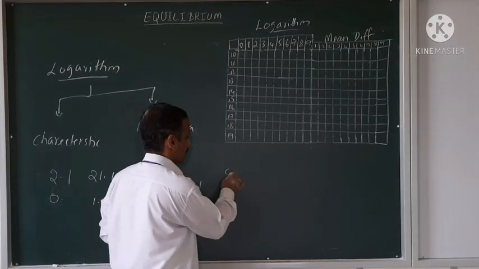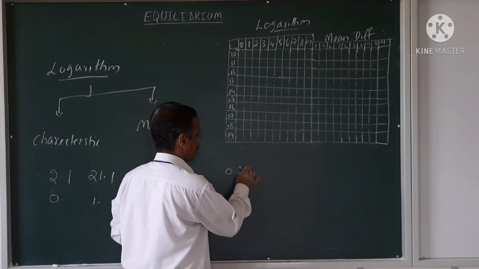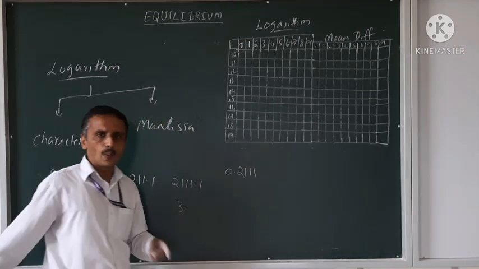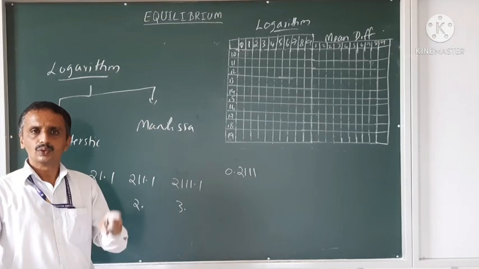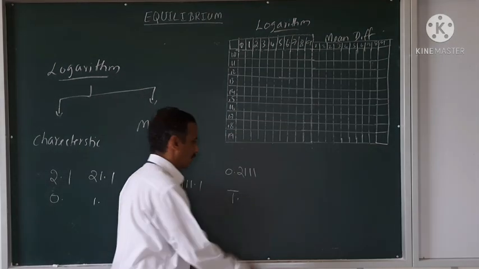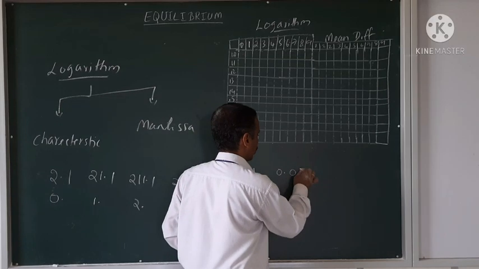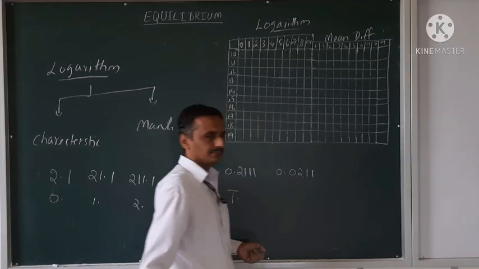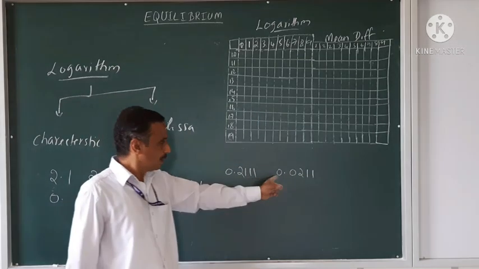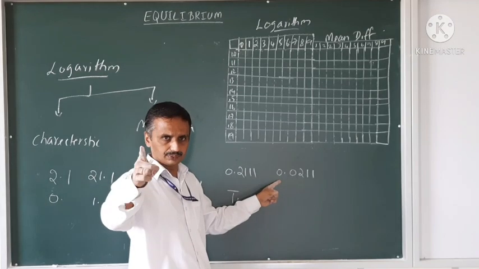Now 0.211. How many digits are there? No digit, only 0 is there. So I will write bar 1. Now 0.0211. Before the decimal, I don't have any non-zero digit.